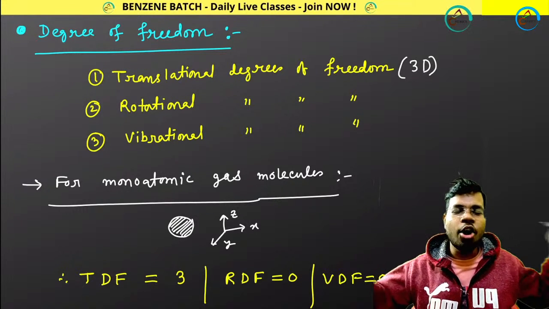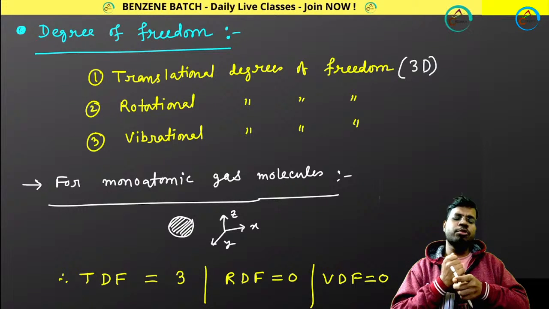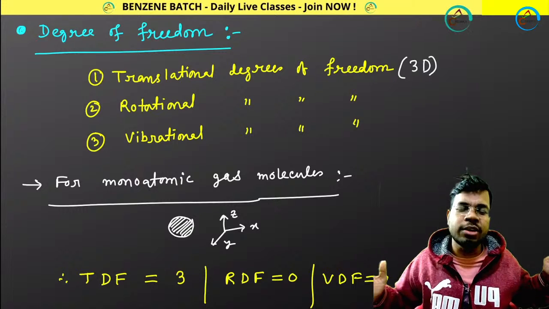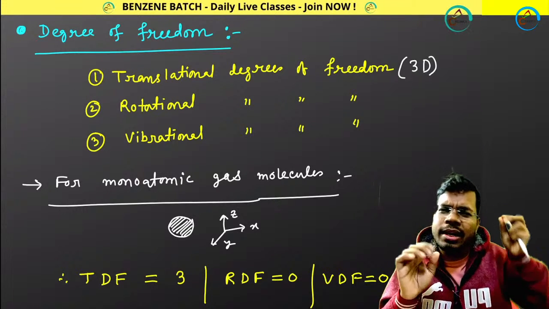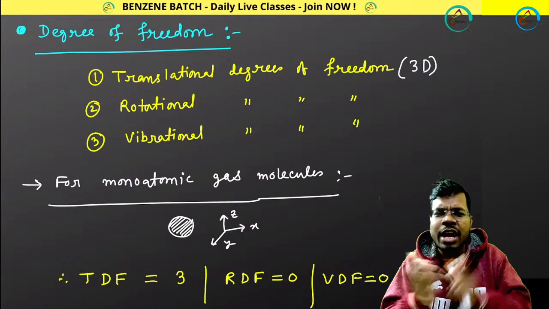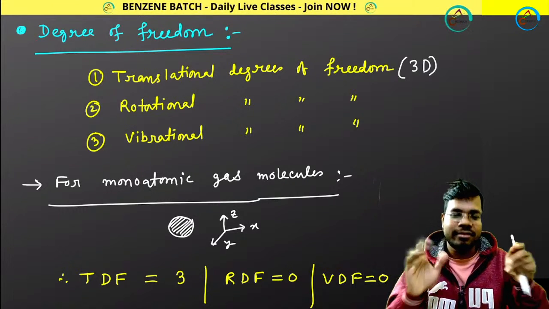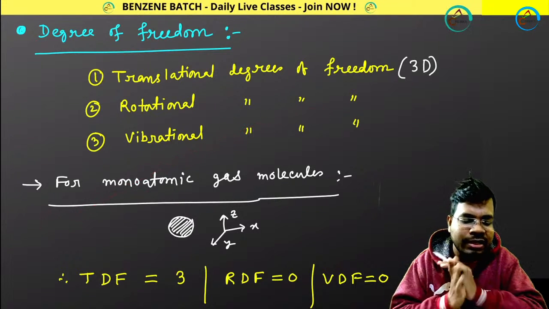Infinite atomic, how many translational modes of motion are there? How many translational degrees of freedom are there for any kind of molecule? Remember this point: whatever molecule you are considering, whether it is monatomic, diatomic, or triatomic, it doesn't matter. The translational modes of motion will be 3.